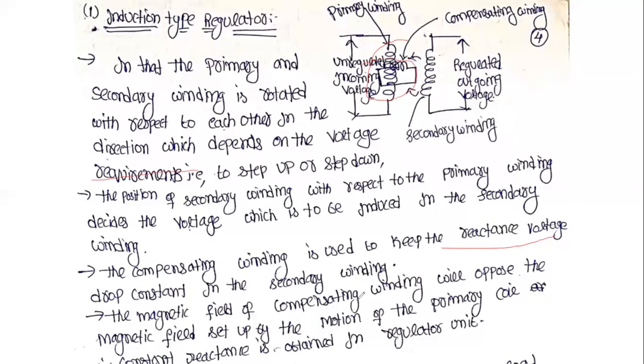The magnetic field of the compensator winding opposes the magnetic field set up by the motion of the primary coil. Therefore, a constant reactance is obtained in the regulator unit also. Clear? This is the induction type regulator.